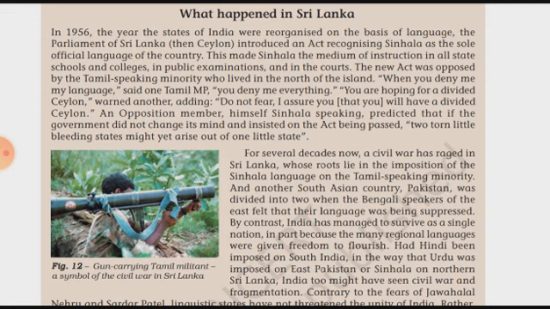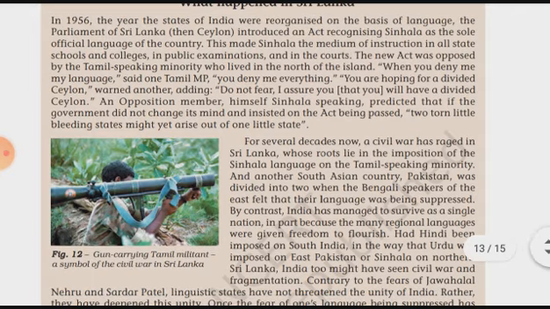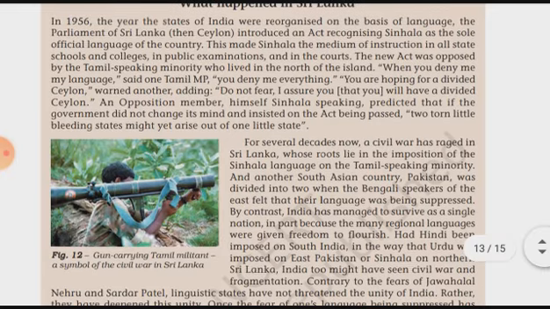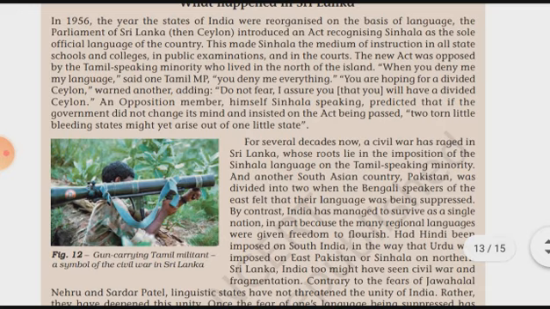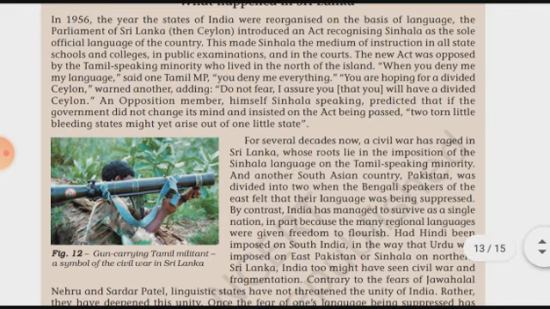That means you are hoping for a divided Ceylon. And they were also demanding a separate state for the Tamil speakers, a separate nation for the Tamil speakers, when this thing happened over there.